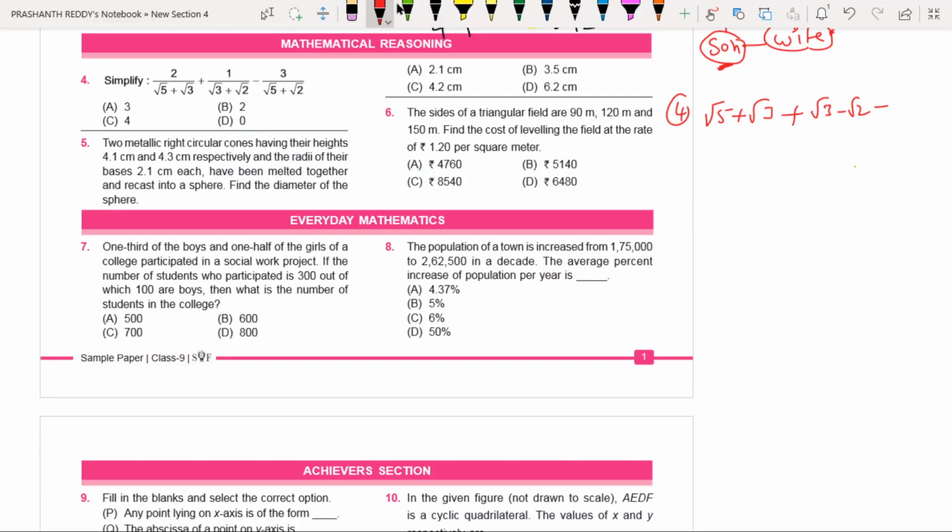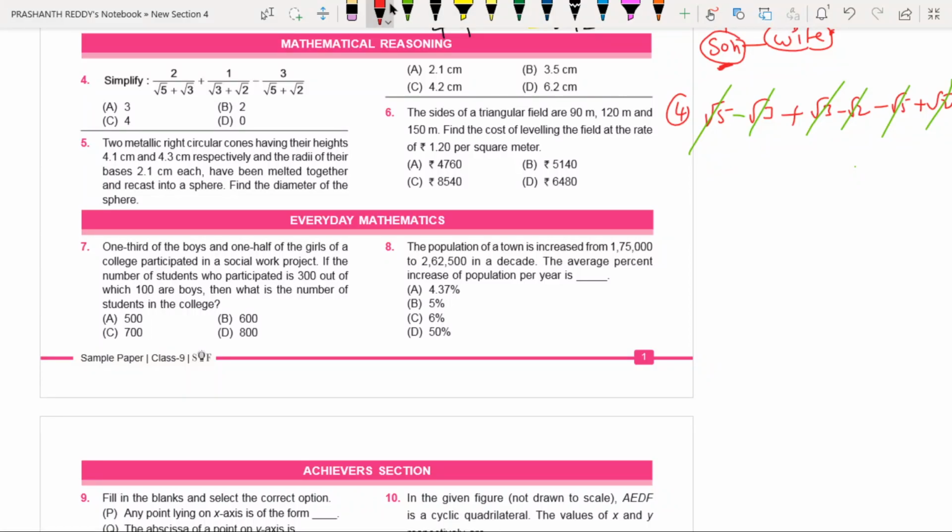Now here, actually root 5 minus root 2, but before that you have a minus symbol. That's why you can write root 5 plus root 2. You can cancel all the common terms. Sorry, I made a mistake here. Root 5 minus root 3 plus root 3 minus root 3 cancelled. Even plus root 2 minus root 2 also cancelled. All will be cancelled. Simply what are you getting? 0 is the answer for this question.